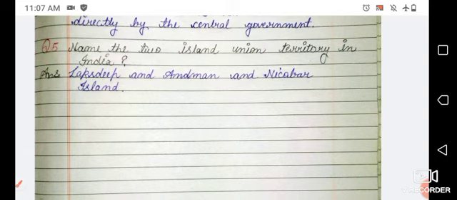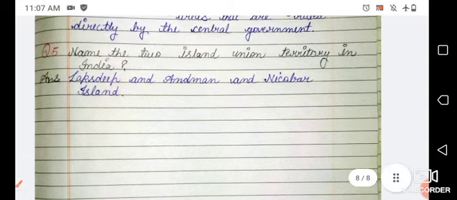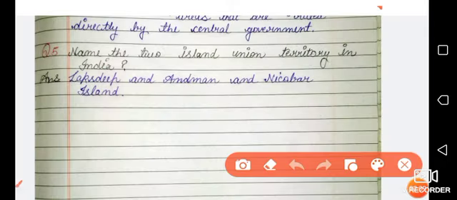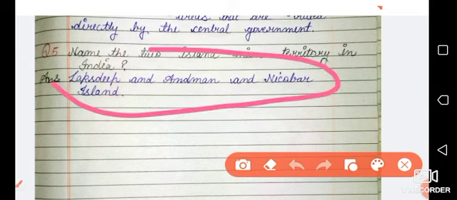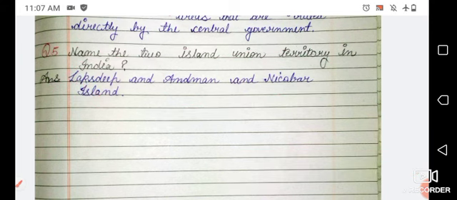And the next one is, name the two island union territories of India. Okay. So I hope you know the names because I told you earlier. Lakshadweep and Andaman and Nicobar Islands. Okay. So these are the two island union territories of India.